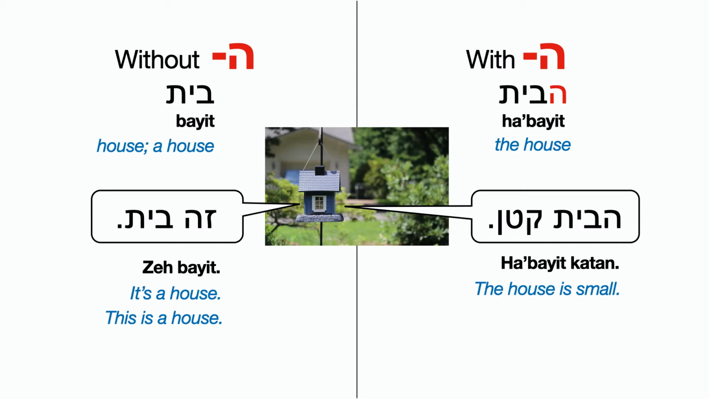But on the right side, if we begin to talk about it in a particular way by describing it, we can say habayit katan. The house is small, right? Habayit, the house. Katan means small. Habayit katan. The house is small. So that's how we really attach ha to express something that is particular to the noun. So habayit katan, the house is small.